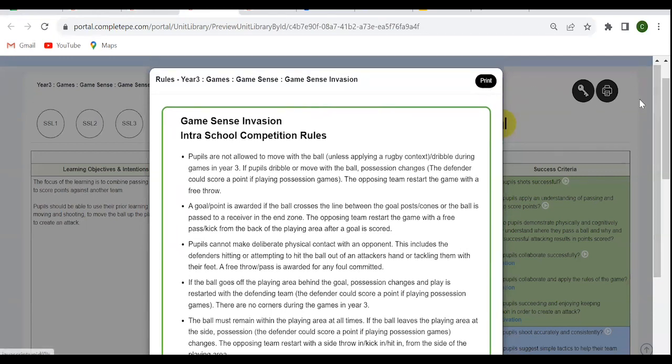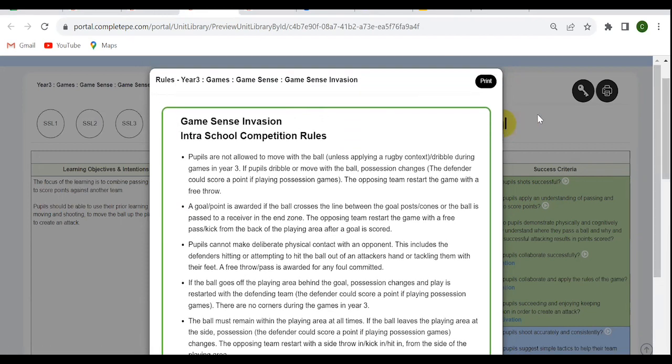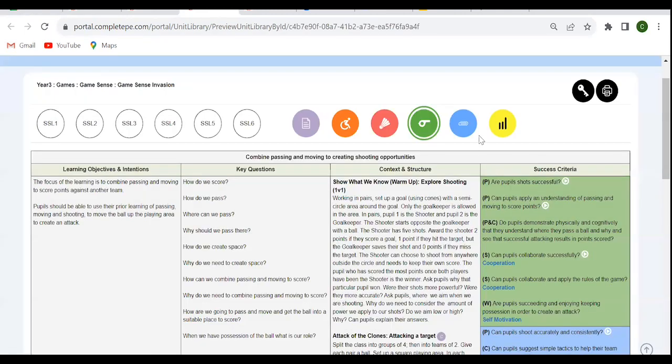You can print them, share them with the pupils if you want to, or have them just by your side to help you as well. For each of the different areas of learning, where it's relevant, the link to the school games website will take you to that particular sporting area section. So if you did want to look at some of the more complex rules, the proper rules that children would be exposed to in a competition, then you can.